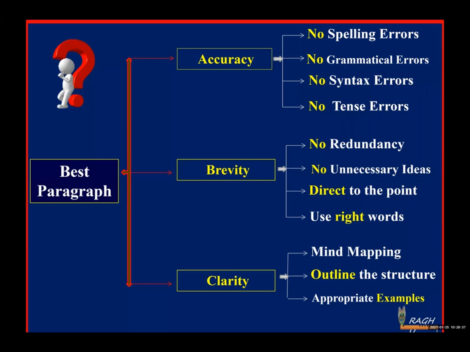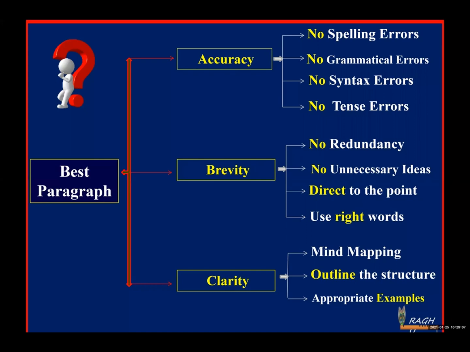Any kind of writing, either you're going to write an essay, or a paragraph, or a letter, or an article in future, anything else. When you put something on paper for an official purpose, make sure that you follow these three fundamental qualities of writing: accuracy, brevity, clarity. So regarding clarity, I told you about mind mapping.